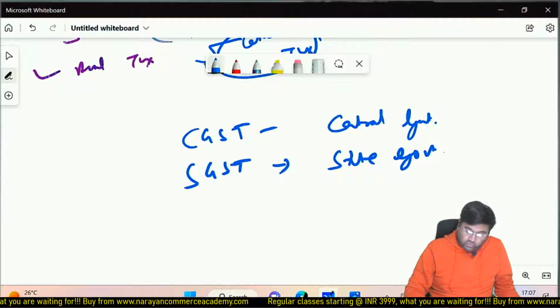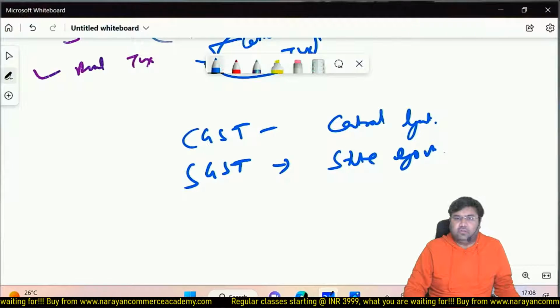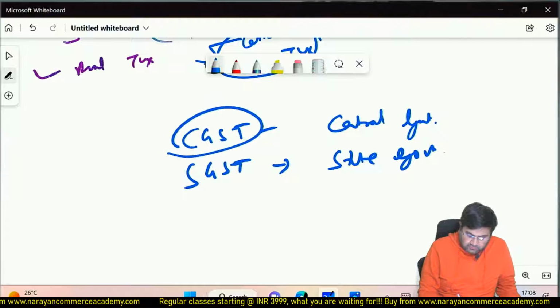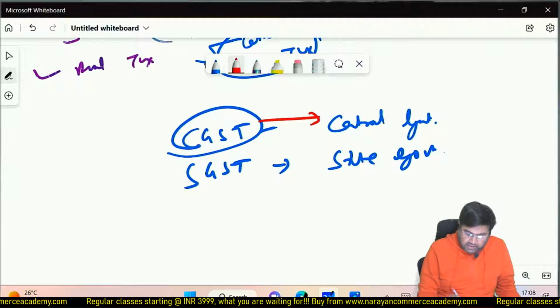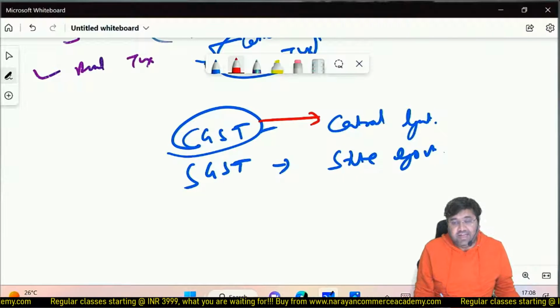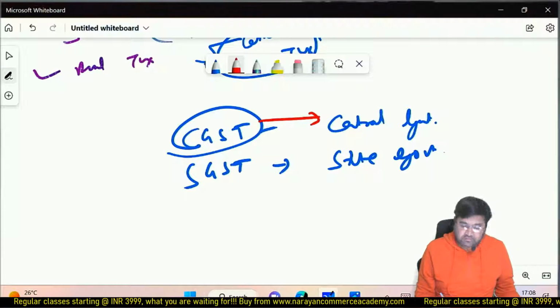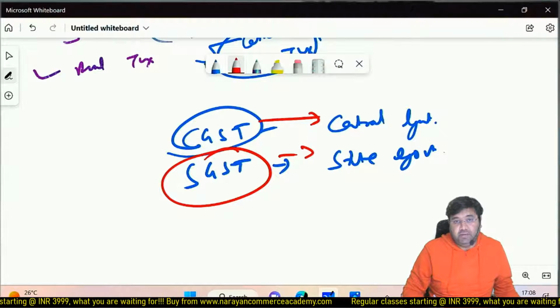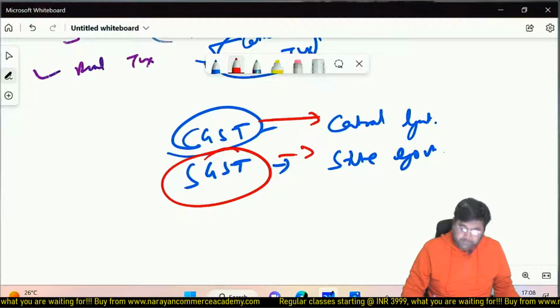So on each transaction, whether it is of goods or services, GST is going to be levied. So this is going to be the revenue of central government, and on that particular transaction, SGST is also going to be levied. That is the revenue of that respective state government.